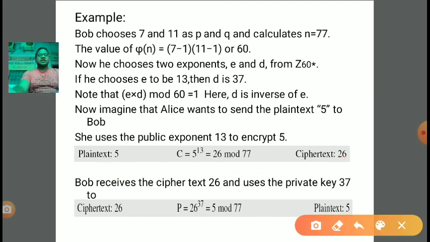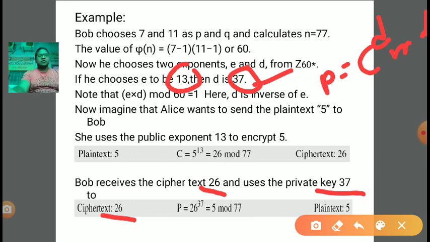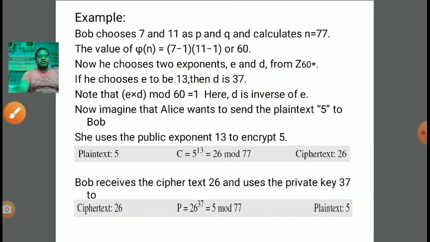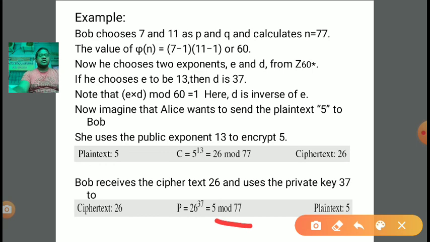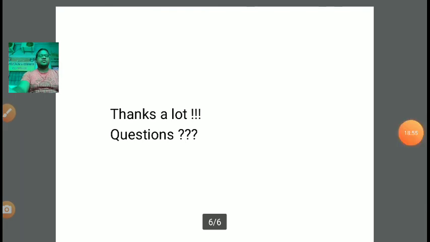Now at the receiver end, Bob receives the ciphertext 26 and uses the private key 37. We calculated 37 earlier; E was 13, right? Now see, C was 26 and the D value is 37. So how to calculate P? P is equal to C power D mod n, right? So put in the values: C value is 26, power 37, mod 77. After simplifying, the result will be that the plain text is 5. So in this manner we can perform the RSA crypto system. Thank you.